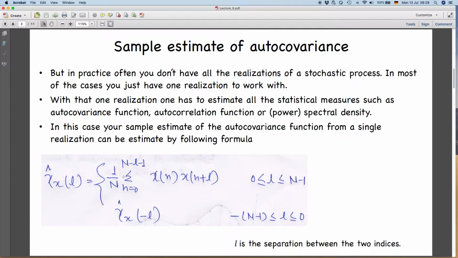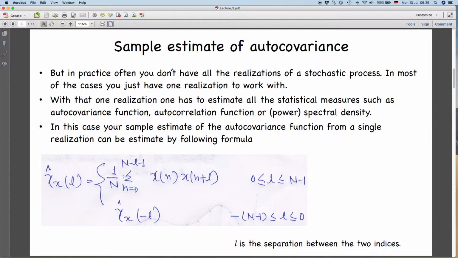However, in practice, what you have is a single realization more often than not. Like we have an earthquake record from one earthquake at a single station, only one record. It is very difficult to have, or almost impossible to have, multiple records from the same earthquake at the same location. So what we have is only one record at one station from one earthquake. So only a single realization. There can be similar examples in climate data also, that often you have a single realization. You don't have ensembles. You don't have multiple realizations.